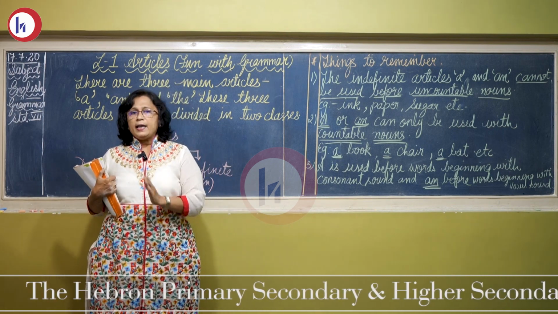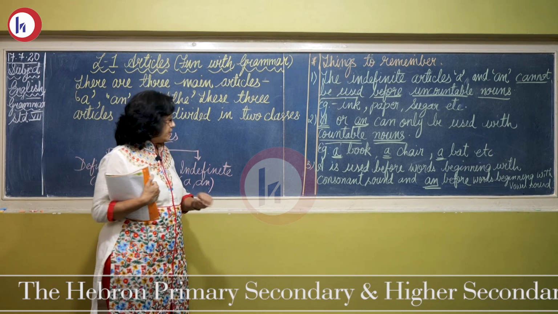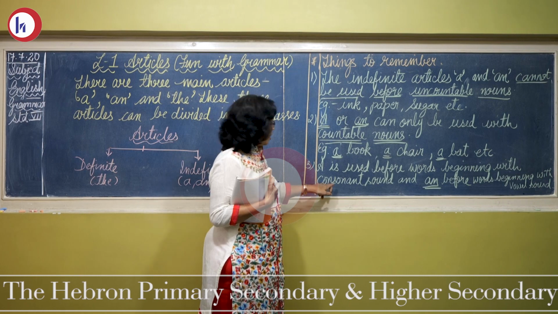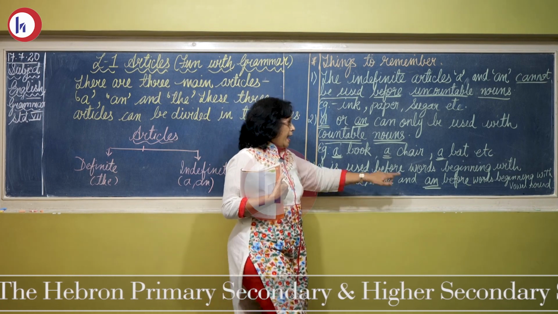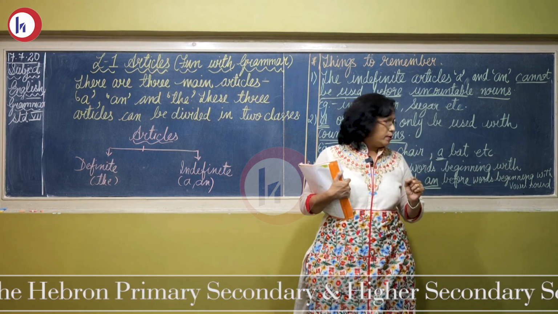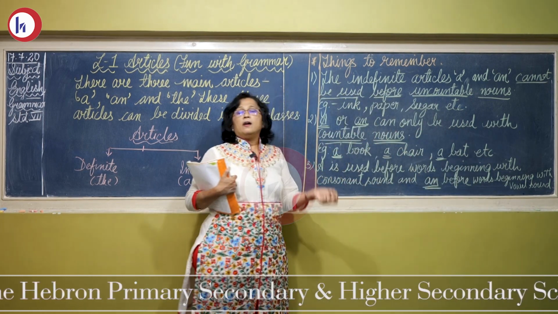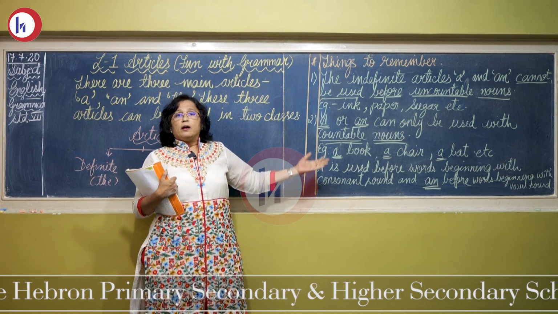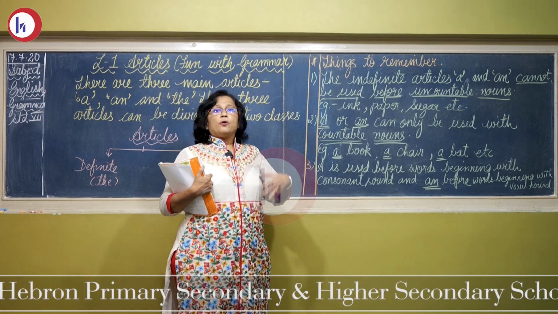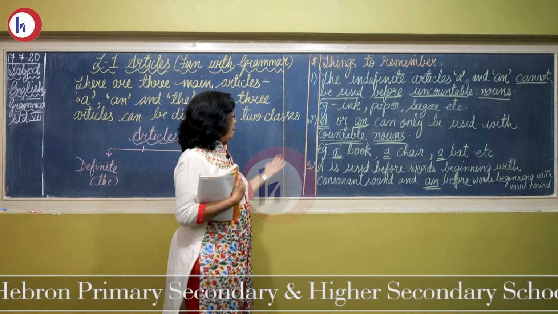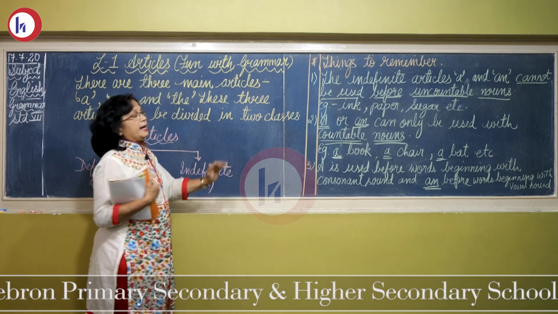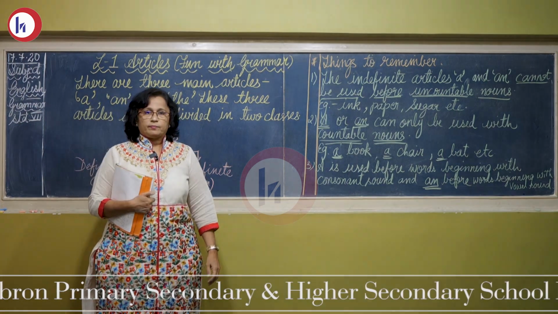A, E, I, O, U. So a generally we use before a consonant sound, like a book, a bat, a chair. For a vowel sound, an orange, an umbrella. So this way we can differentiate the definite and indefinite article.